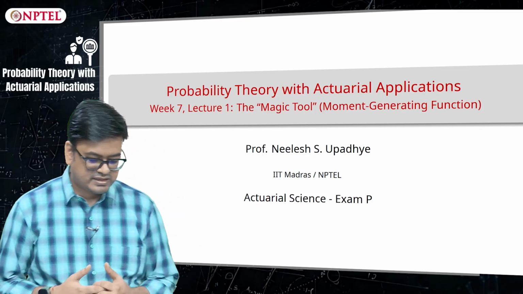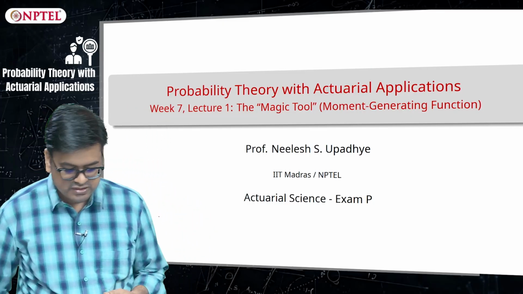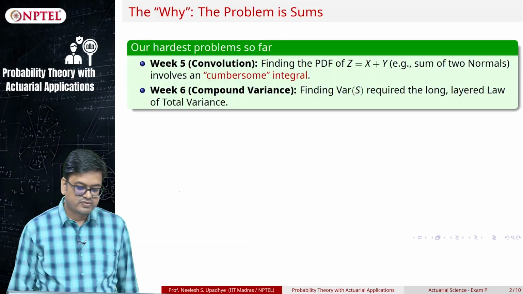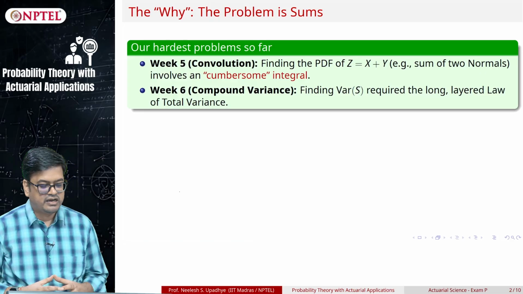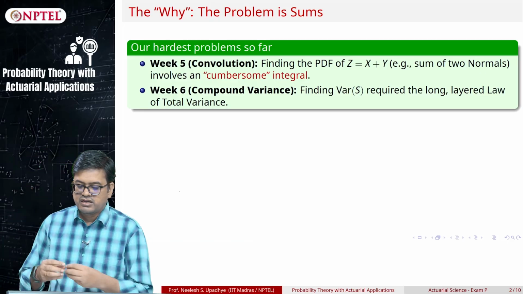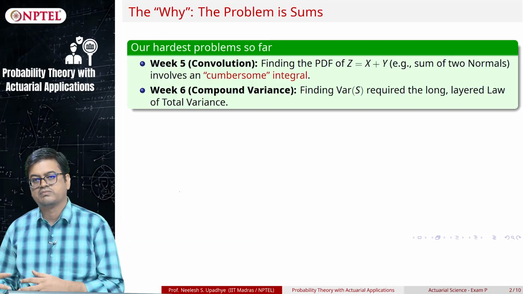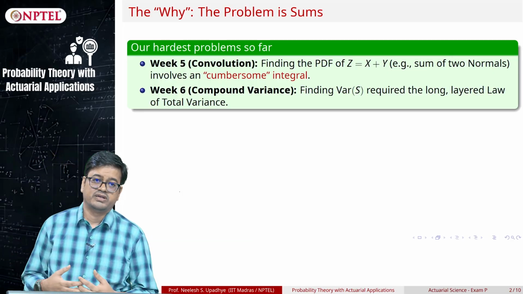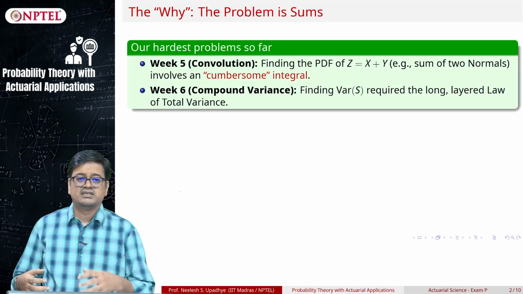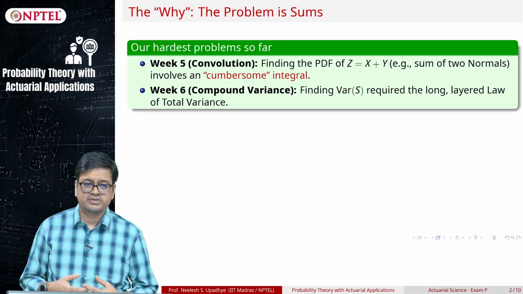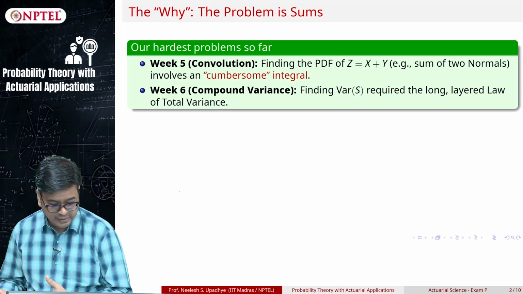Okay, so let us set the context for why we are studying this tool. In week 5 we studied convolution and we ended up with very cumbersome integrals, like the sum of two normals. We are essentially multiplying two normal densities, and it is very difficult to handle those two densities in a calculus way.